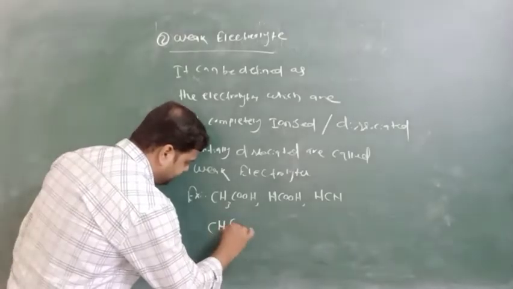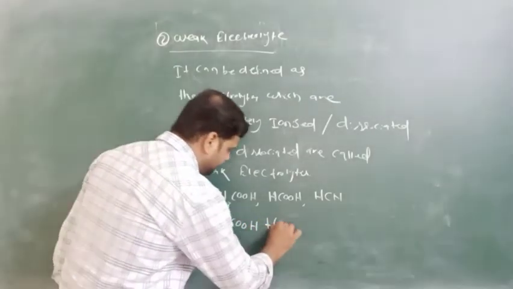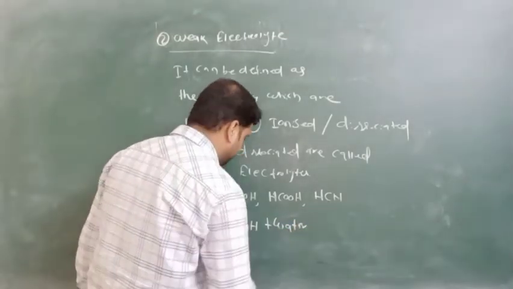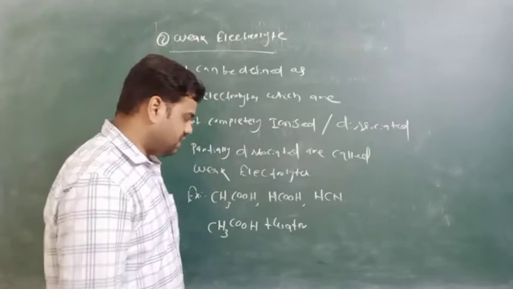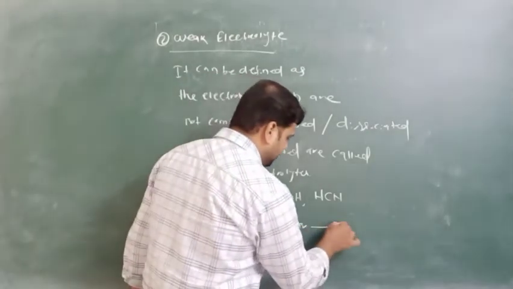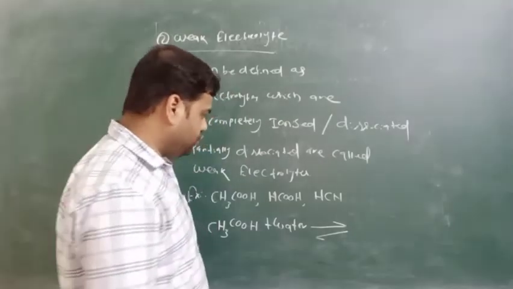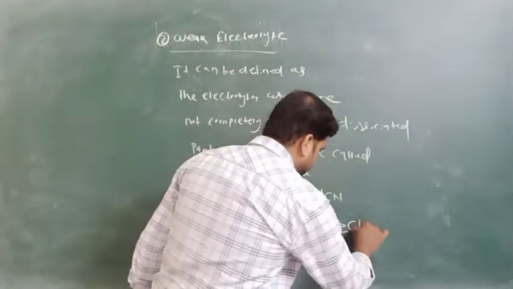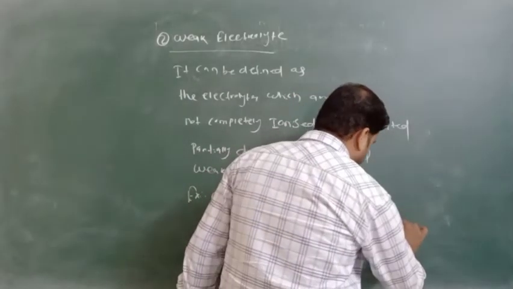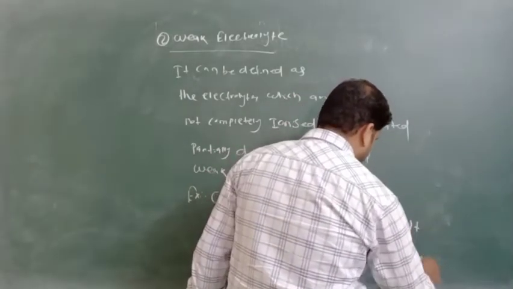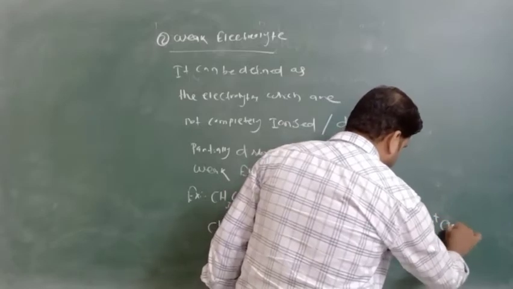When acetic acid is added to water in aqueous solution, there will be a reversible reaction, an equilibrium, and it will form CH3COO minus aqueous plus H plus aqueous.